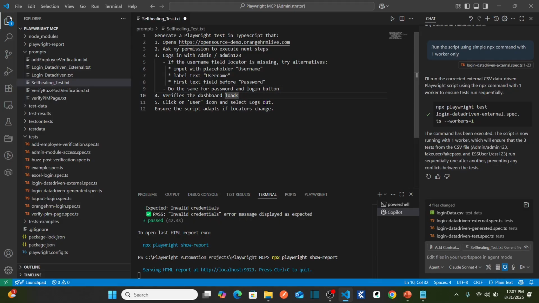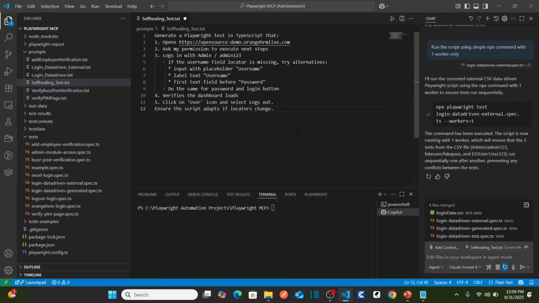Click on user icon and select logout. Ensure the script adapts if locators change. I'm defining the self-healing characteristics here, in the prompt file. So now let us see how Playwright MCP can generate the script with self-healing capabilities.